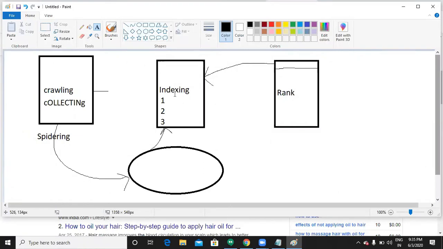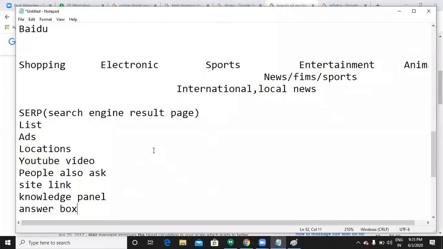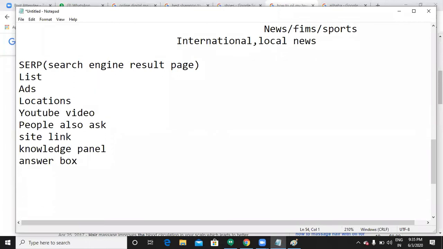This is how simple it works, right? Now, let me show you the factors that Google considers to calculate relevancy. Take the query "best shampoo to use for hair". If we want to make our site more relevant to the user's query, we have to follow these things. This is called optimization techniques. First of all, we have to impress Google to be on top, so we follow some optimization techniques.